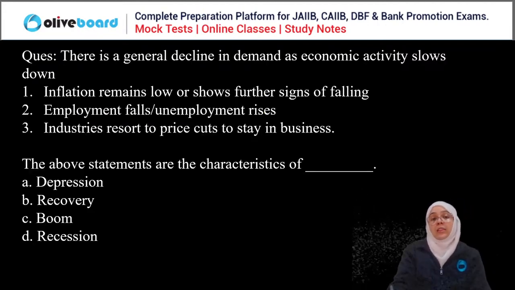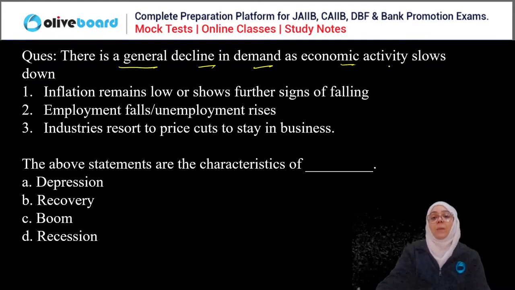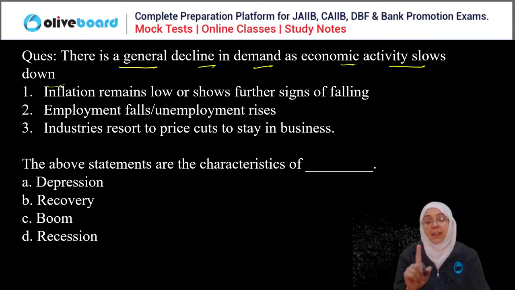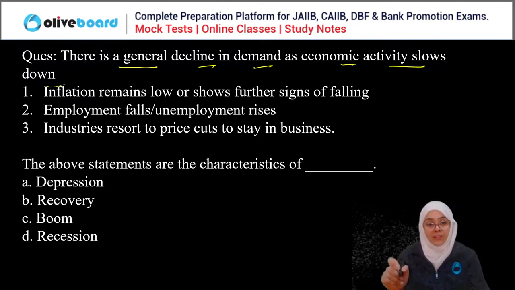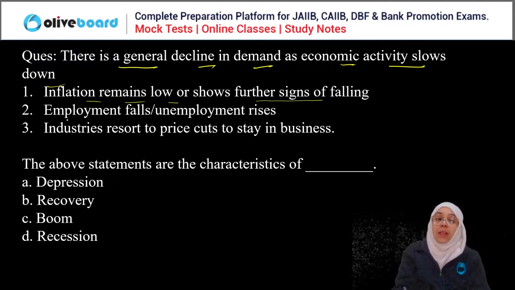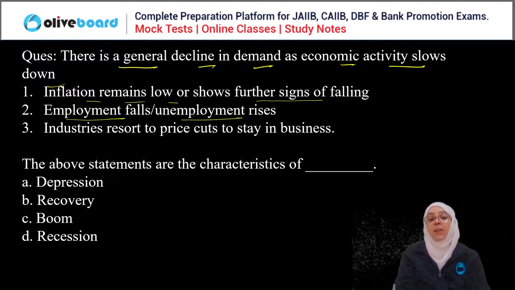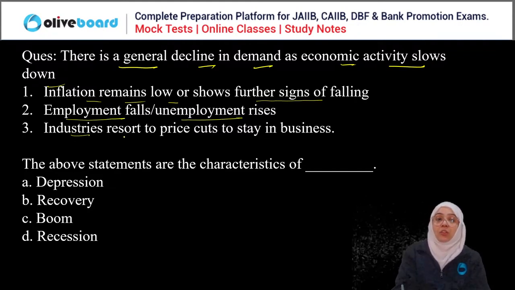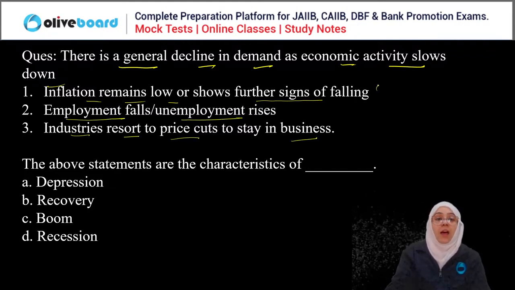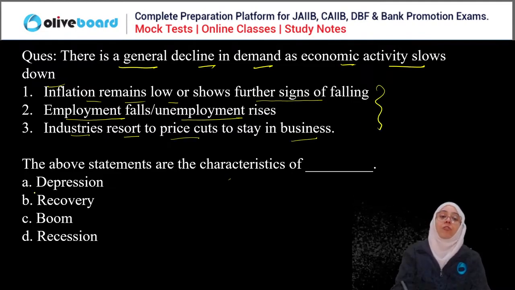Next question. There is a general decline in the demand as economic activity slows down. First, inflation remains low and shows further sign of falling. Employment falls, unemployment rises. Industries resort to price cuts to stay in business. The above are the characteristics of which: depression, recovery, boom, or recession?